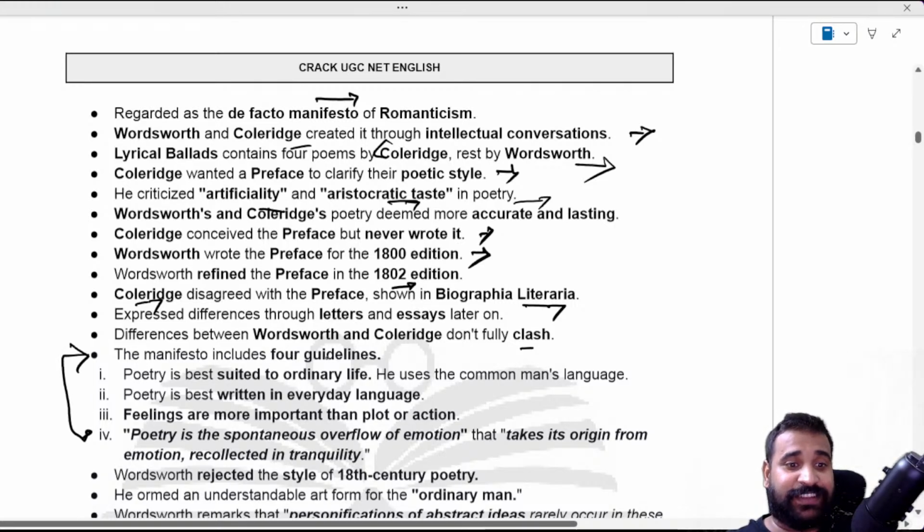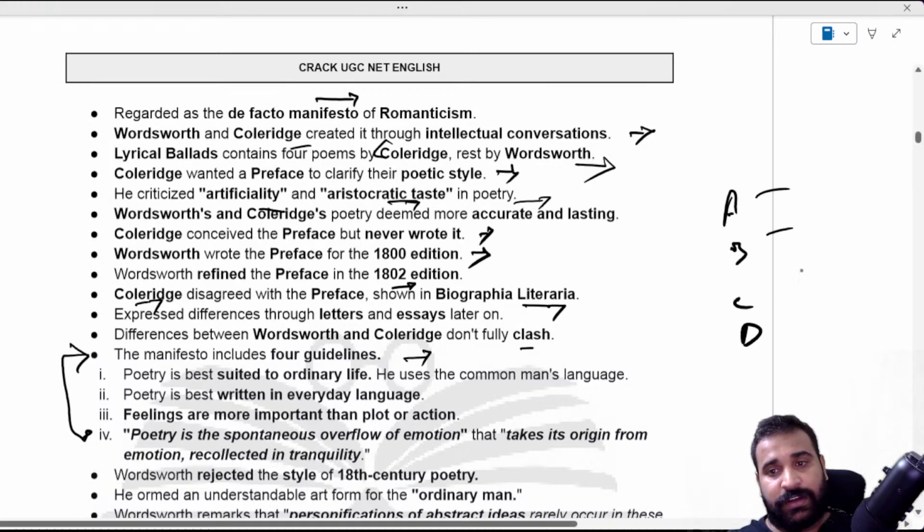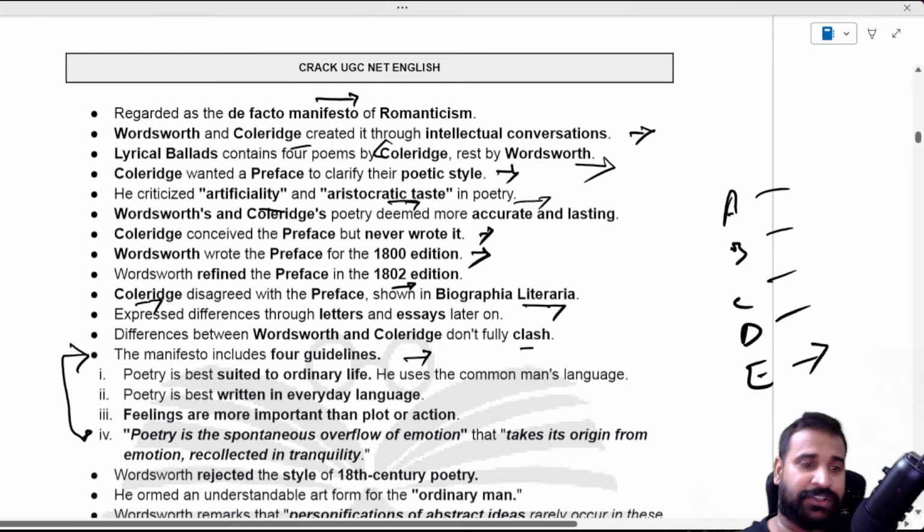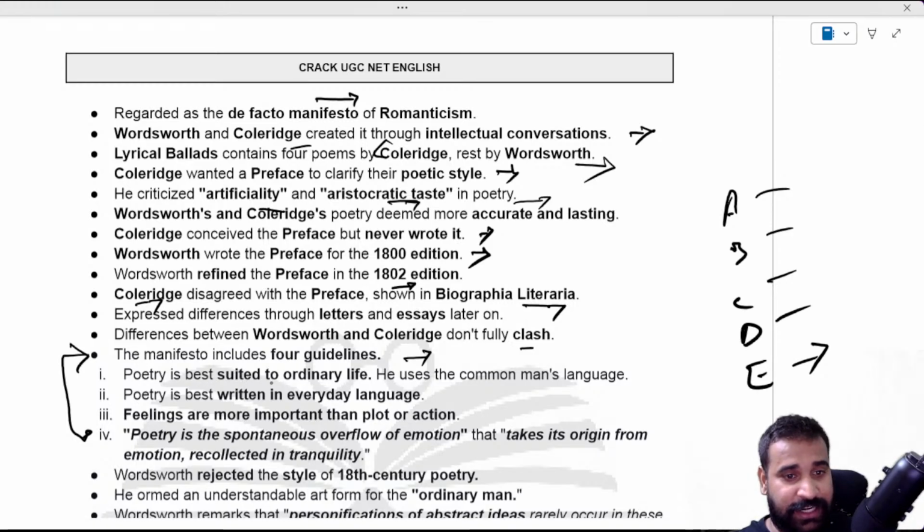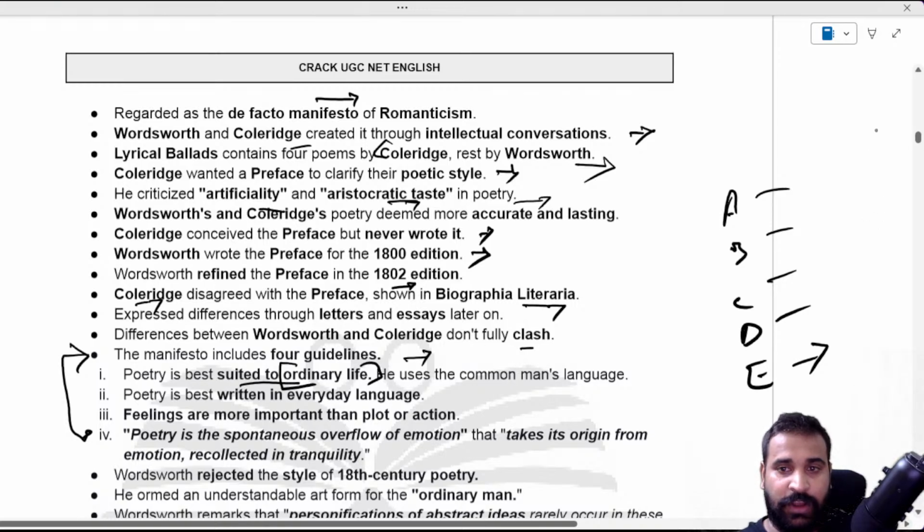So that manifesto includes 4 guidelines, and these guidelines are important for you, because in the question they might ask you in an A, B, C, D kind of format, and you have to find which one is correct and which are not, right? So anyway, poetry according to the 4 guidelines, what is that? Suited to ordinary life, very important, ordinary life, right? Remember every single thing here, because it's going to help you a lot.